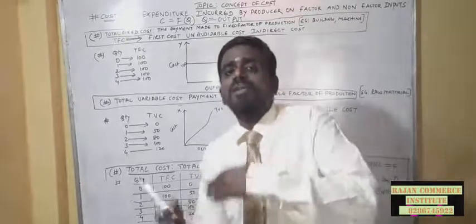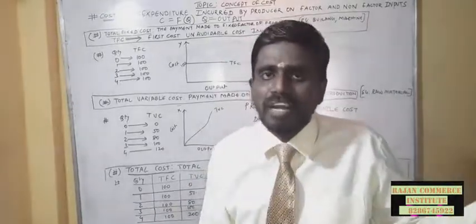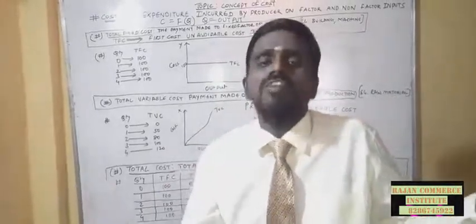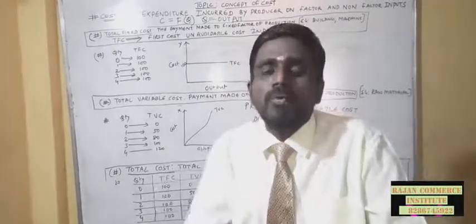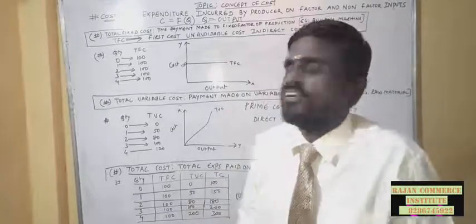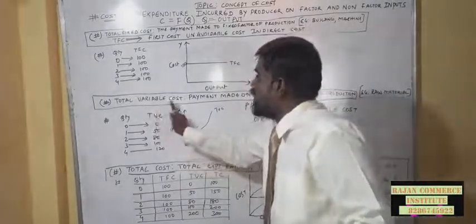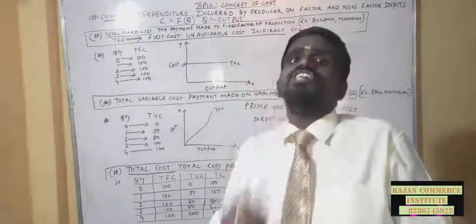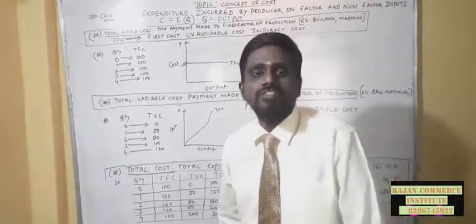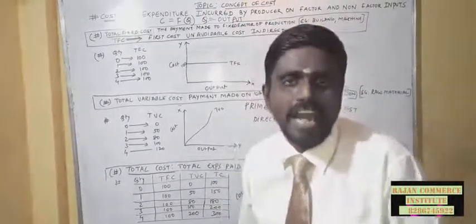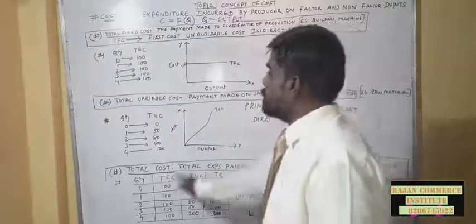That previous month the variable cost will be different. Coming month the variable cost will be different. That means it depends upon the production activity. Variable cost has a direct relationship with the output. If you are increasing the variable cost, you are increasing the production activity. Understood? Now come to the schedule.